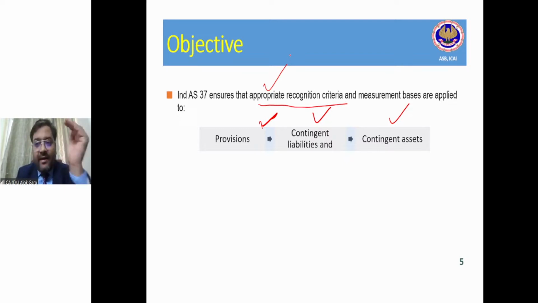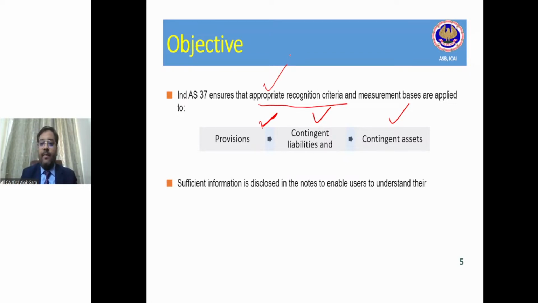If you read, the standards are very beautifully drafted, I would say, right? Every word has some meaning. Okay. So friends, this standard talks about recognition criteria and measurement basis applicable to provision, contingent liability, and contingent asset, right? This standard also talks about the need to provide sufficient information in the notes to accounts to understand the nature, timing, and amount, right?